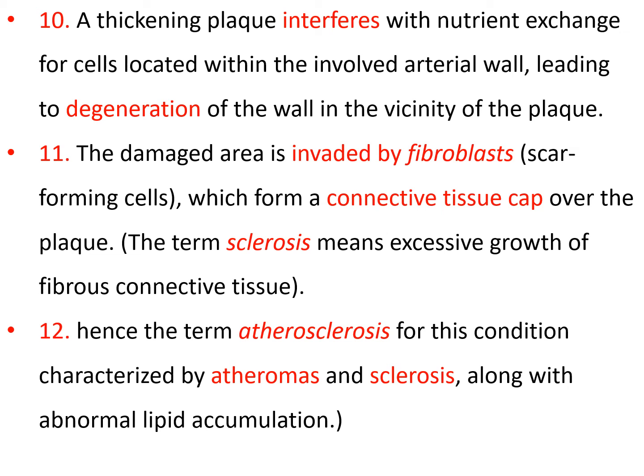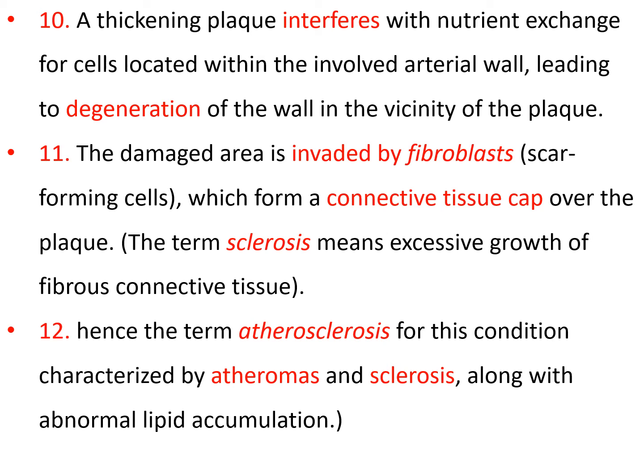Number 11, the damaged area is invaded by fibroblasts. Fibroblasts क्या होते हैं? जो कि फाइबर्स बनाते हैं, किसी भी चीज को वॉल ऑफ करते हैं इन्फ्लेमेशन में. You have studied inflammation and you know that the walling off effect of the inflammation was by virtue of the function of fibroblasts. So the fibroblasts, or the scar forming cells, invade this area and form a connective tissue cap.